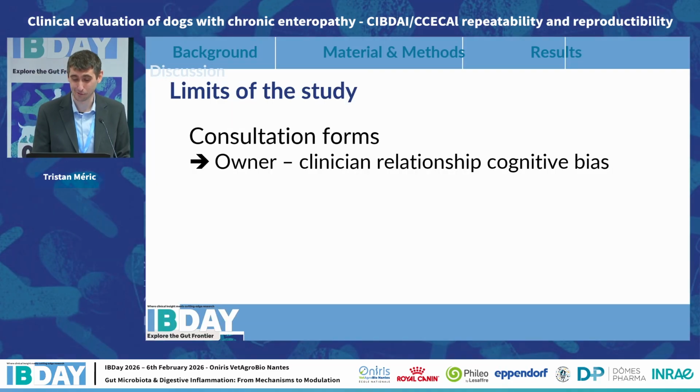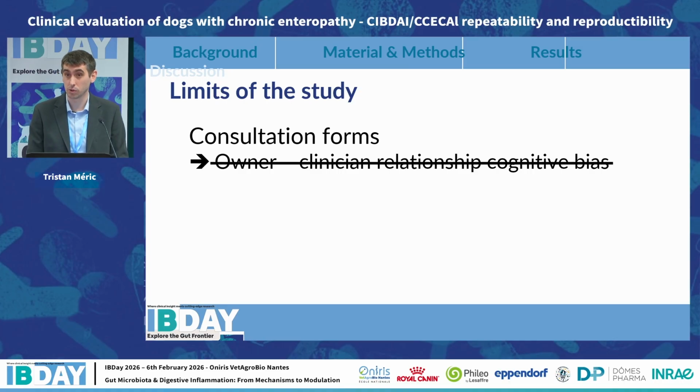So I thought that was very interesting, and we don't actually know the MCID of CKI and CPTI. And just before concluding, 2 limits of the study that I wanted to underline. The first is that we used consultation forms. This method likely eliminated the cognitive bias that binds the owner and the clinician during a reconsultation.